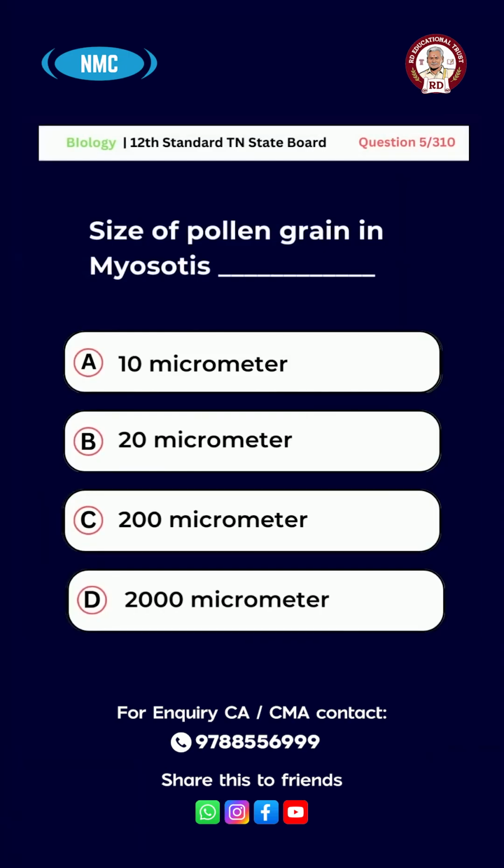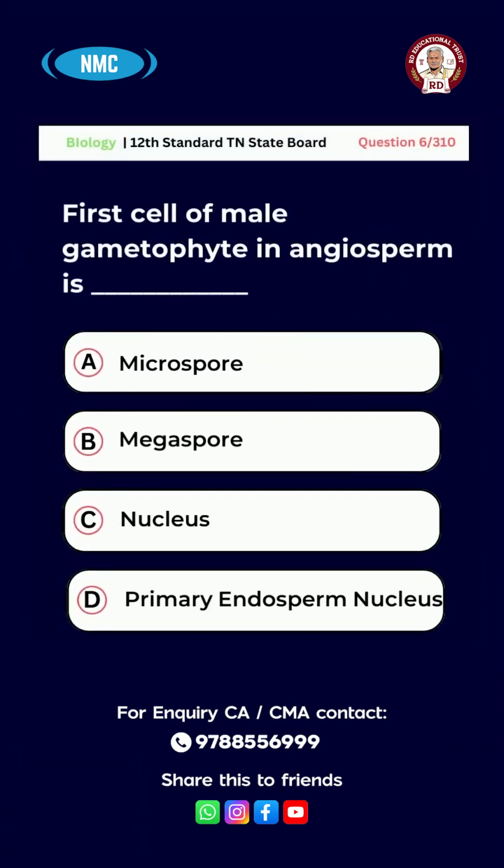Question number 5. Size of pollen grain in Myosotis. Option A. 10 micrometer. B. 20 micrometer. C. 200 micrometer. D. 2000 micrometer. And the right answer for this question is option A. 10 micrometer.